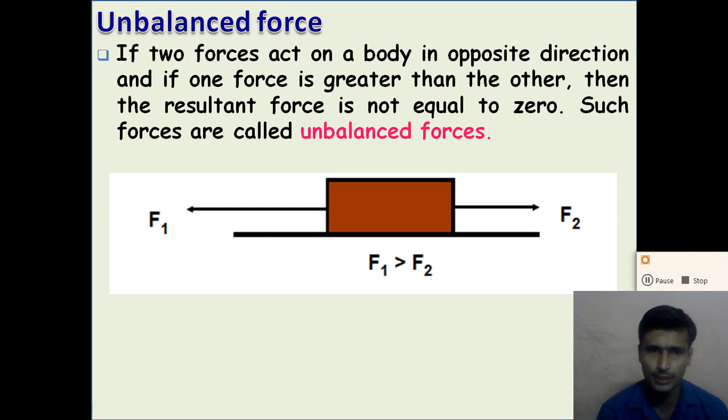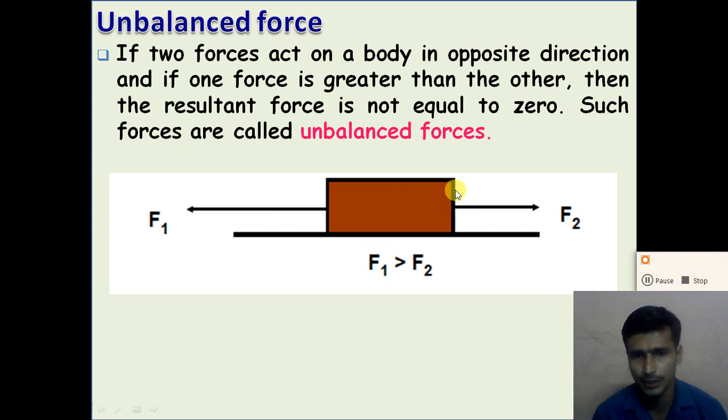So dear student, when the resultant force is not equal to zero, the forces are called the unbalanced forces. So if two forces are applied on the object in the opposite direction, and if one force is greater than the other force, then the resultant force is not equal to zero, right? And such a force is known as the unbalanced force.